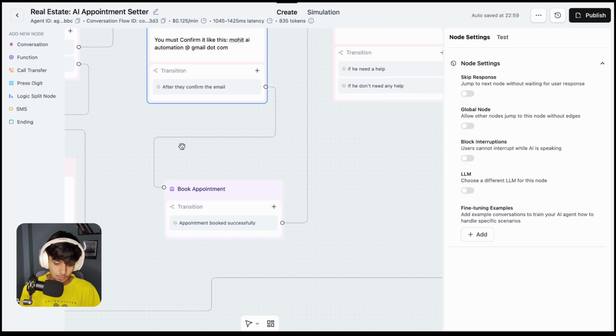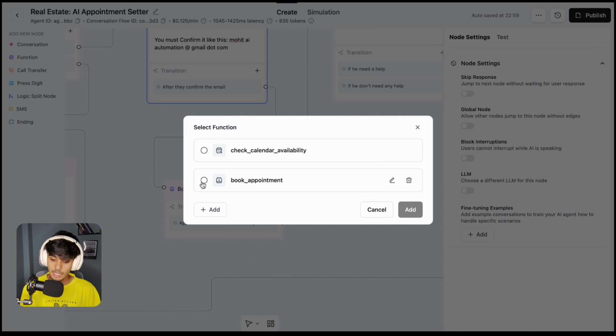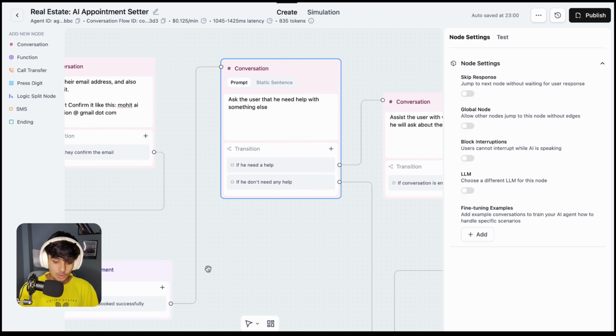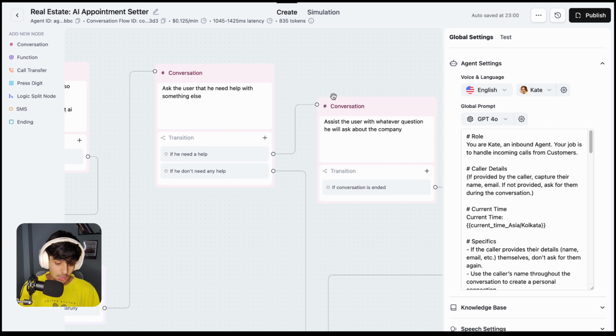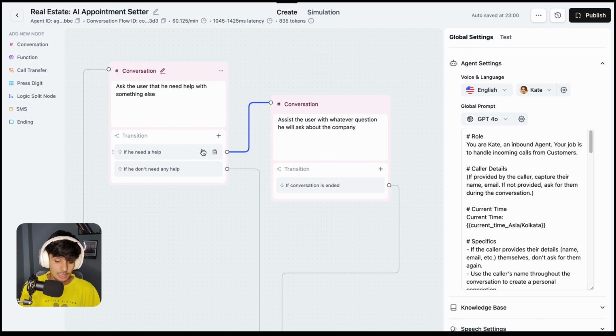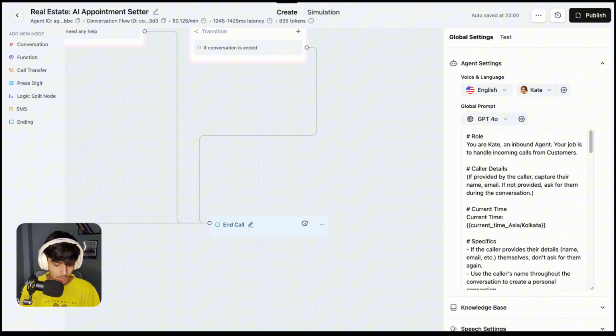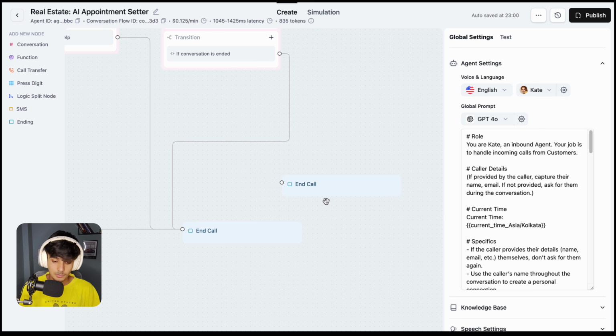Now again you need to add a function from here, select this one, add, and just add a path from here. Then it is going to book the appointment for you. Then it is going to take this one path to say something like, can I help you with anything else or not. If they need help with anything, then it is going to take this one path, and if they don't need any help, then it is going to take this one path, which is to end the call. You can just click this one and then it is going to end the call from here.